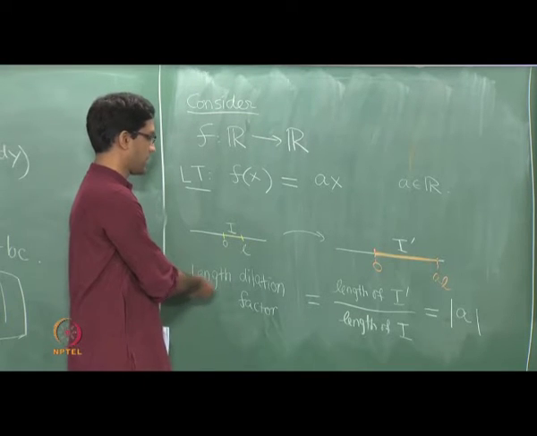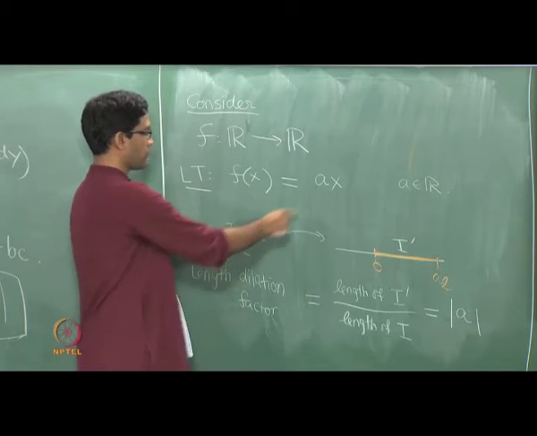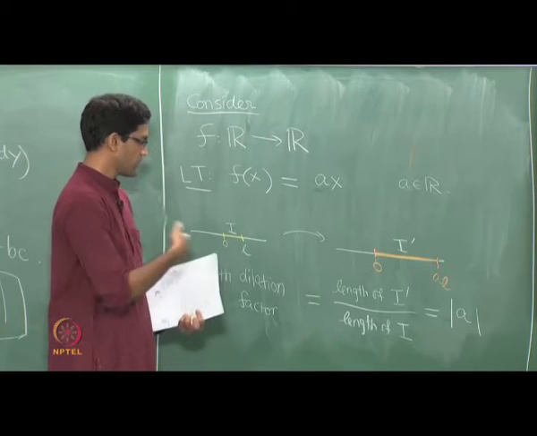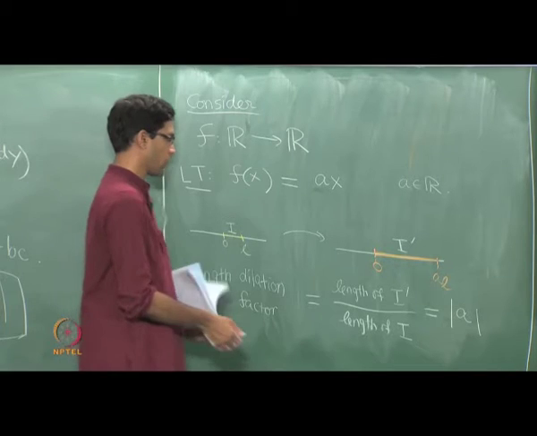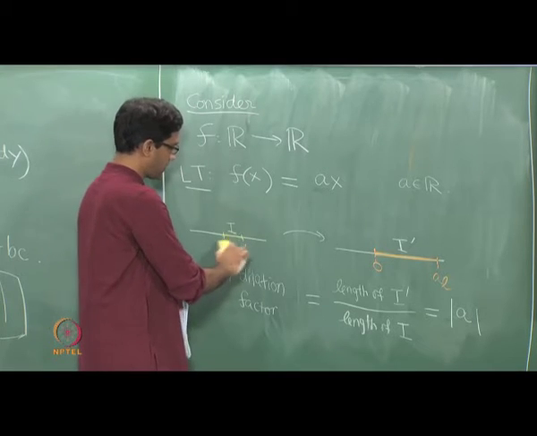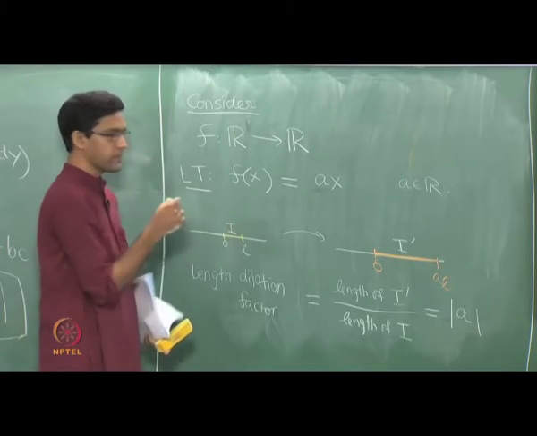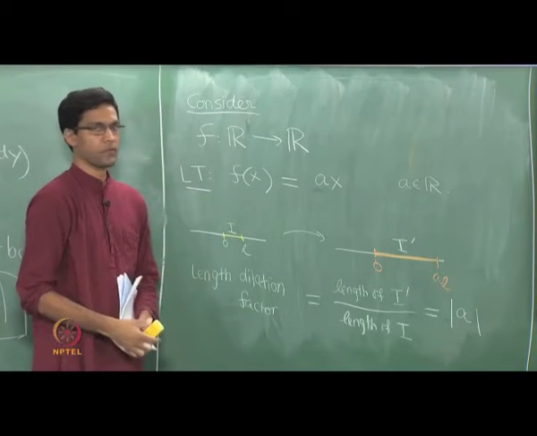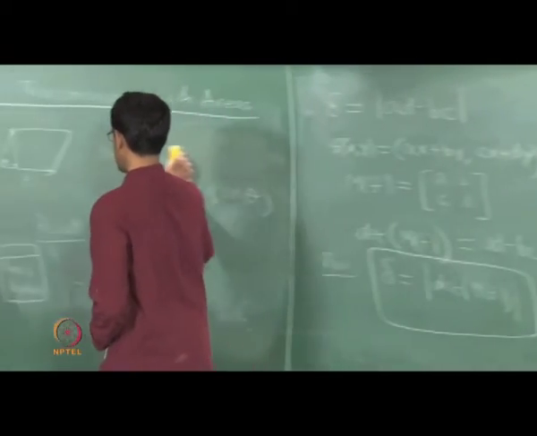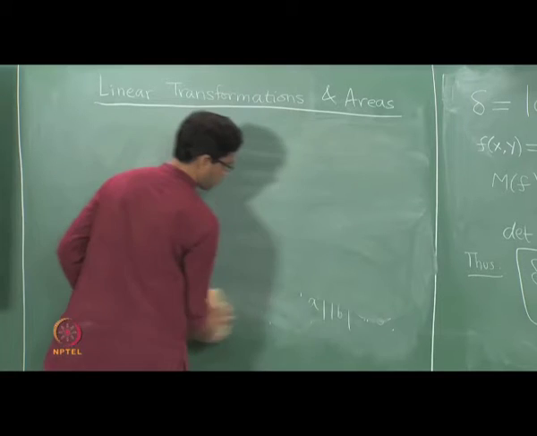So here is the general answer: the length dilation factor for maps from R1 to R1 is just the absolute value of A, the absolute value of the constant in front. Now observe again that just like linear transformations from R2 to R2, here the length dilation is uniform. No matter where you place this interval of length L on the real line, it will always be expanded by the same factor A. So this is what we mean by uniform length dilation, it always expands by the same factor, independent of where it is placed.